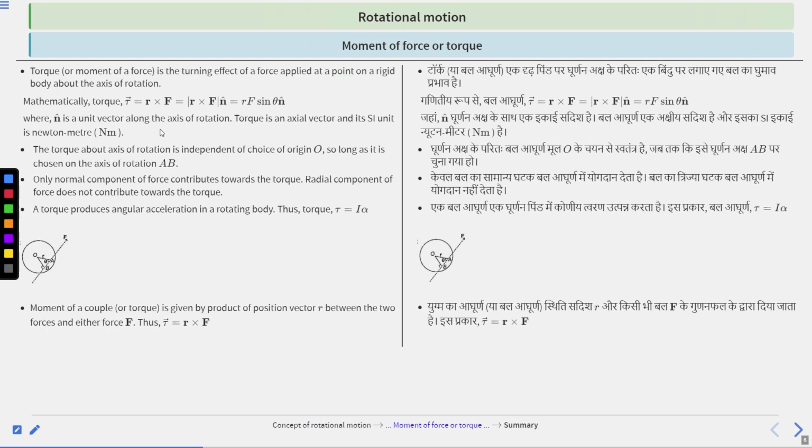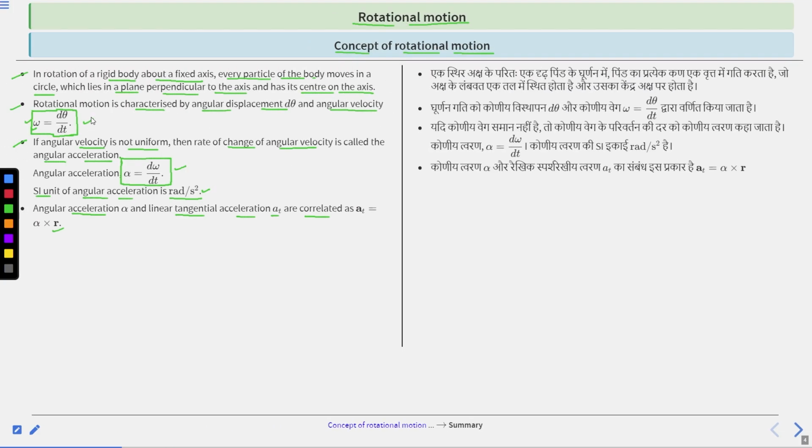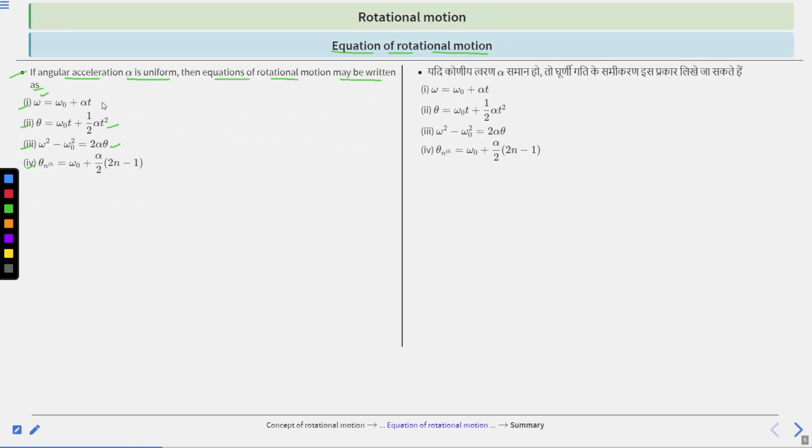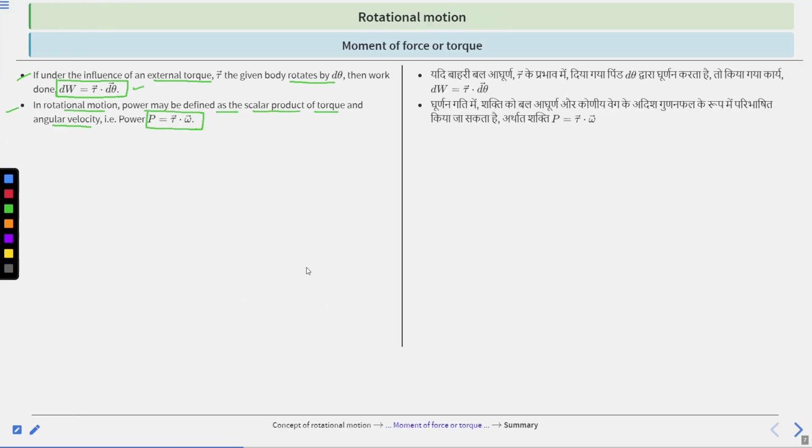So the main formulas: first, the ones for angular velocity and angular acceleration, which are the equations of rotational motion; then tau equals r cross F, and tau equals I alpha; dW for work done; and power tau dot omega, where omega is angular velocity. Clear?